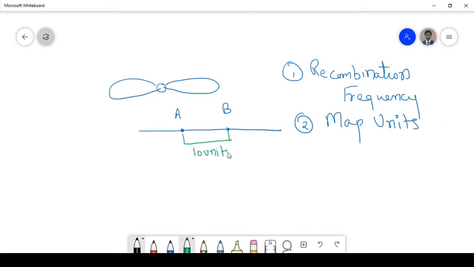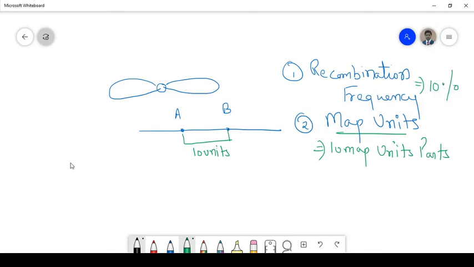Now let us study this example: the A and B genes on the chromosome are separated by 10 units. So what will be the 10 units? The distance between the two genes, A and B, is 10 map units apart. Meaning the recombination frequency is how much? Only 10%. Now how 10%?